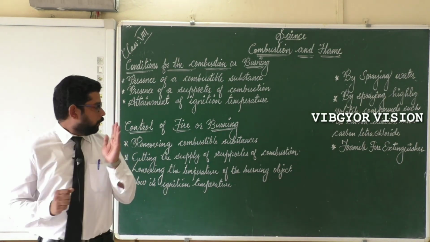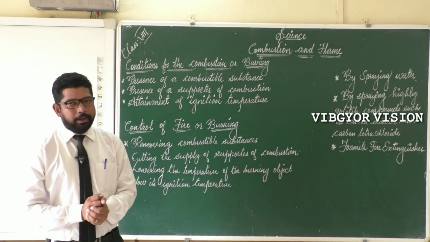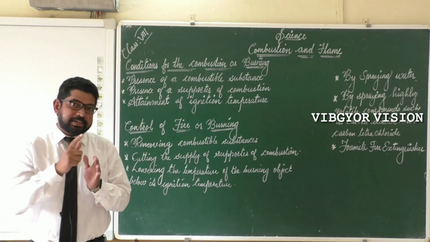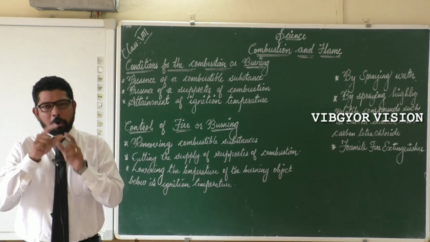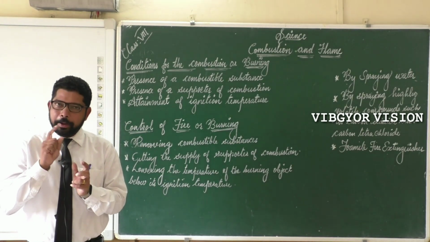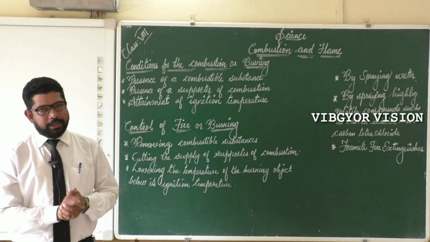Now let's see what the methods are to control fire or burning. We know the conditions required for burning. So if any one of those conditions is not fulfilled, burning will not continue or will not take place.